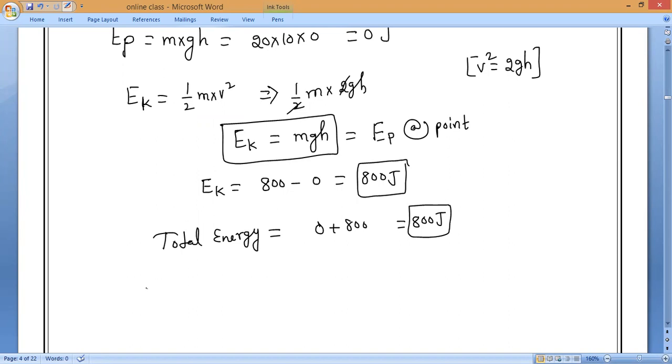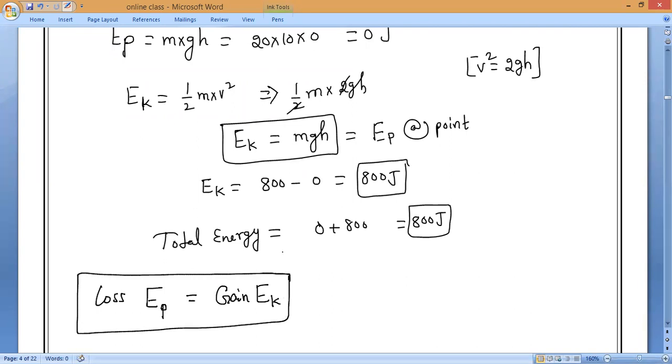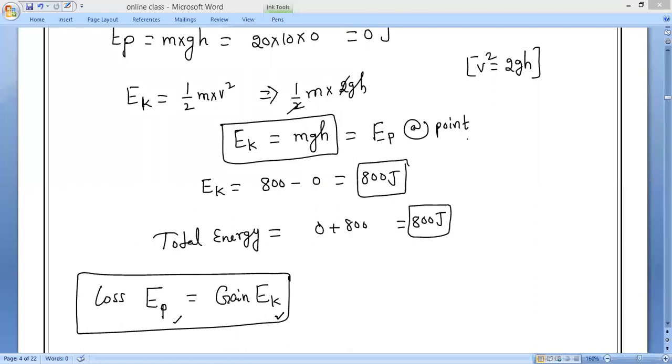Now here you put a statement. Always remember, the potential energy lost by the body, the loss in potential energy, is equal to what, guys? Gain in kinetic energy. So whatever energy the body lost in the form of potential, that energy will be gained or transformed into kinetic energy. Hope you all understood. Anybody having any doubt, ask me.